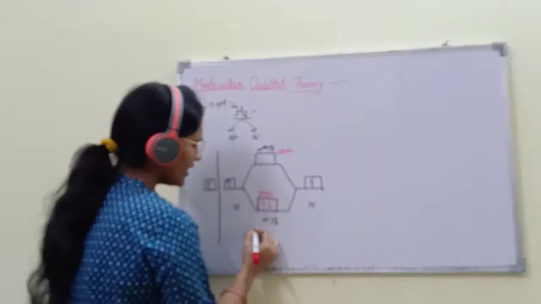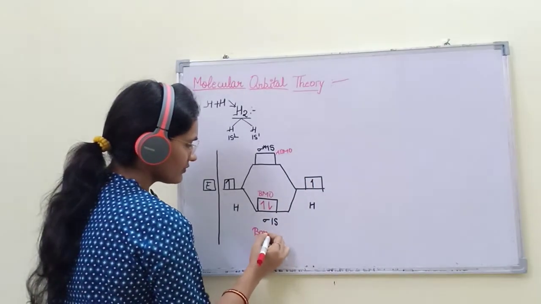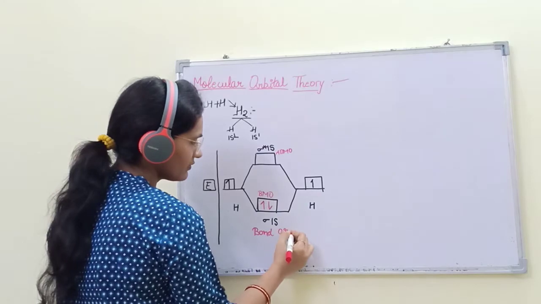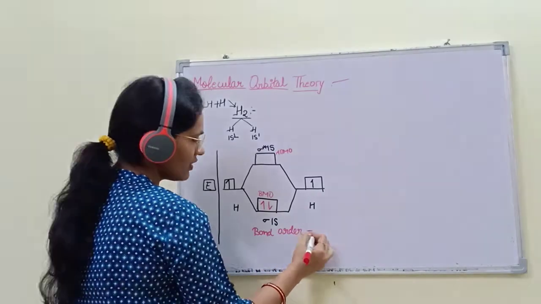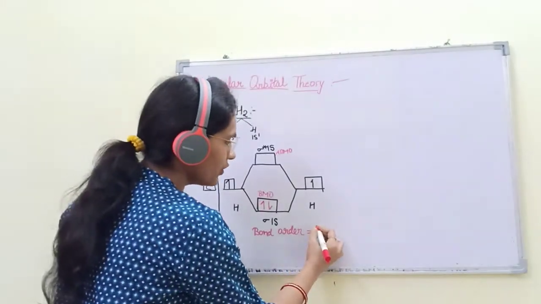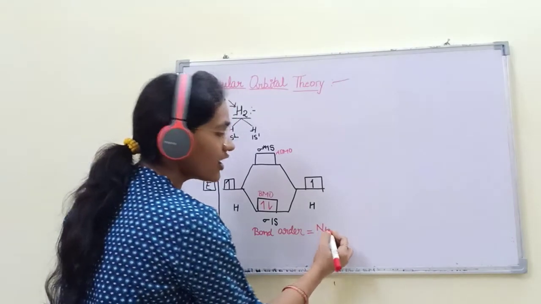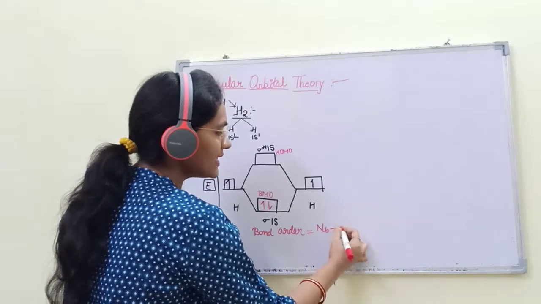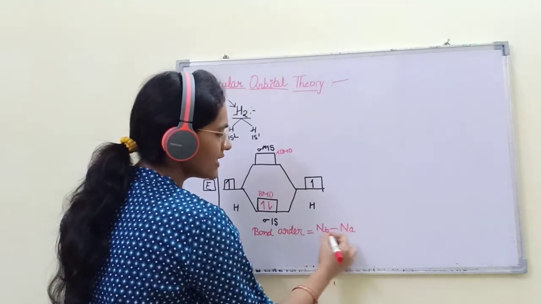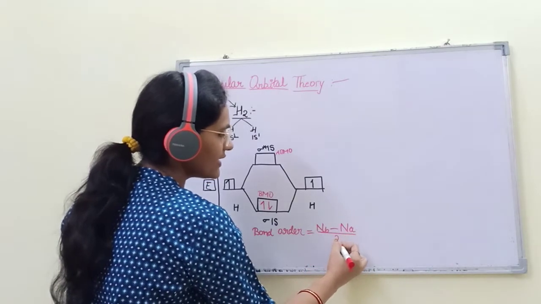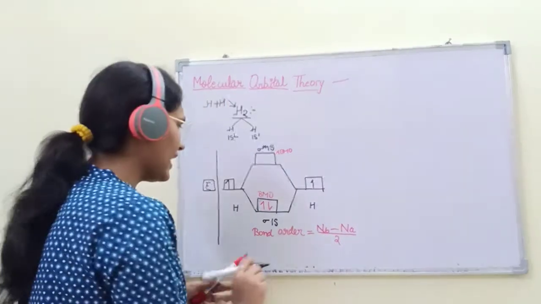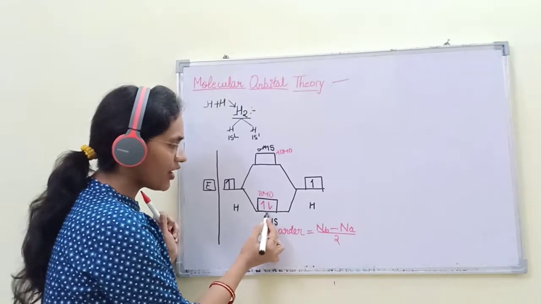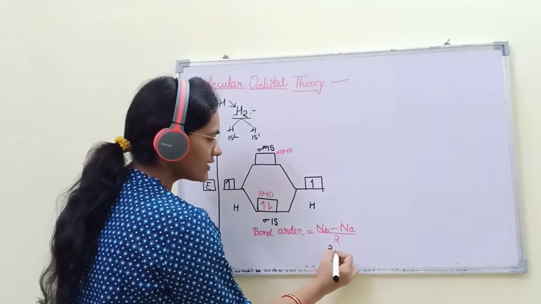What is the bond order? Bond order is equal to the number of electrons in bonding molecular orbitals minus the number of electrons in anti-bonding molecular orbitals, divided by 2. Now the total number of electrons in bonding is 2 electrons.